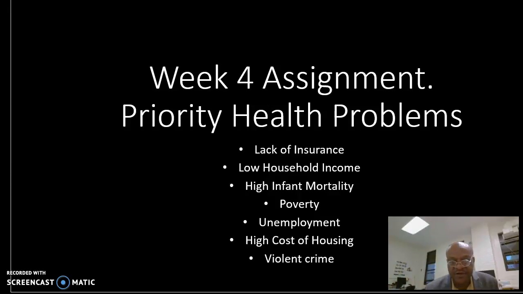My priority health problems are number 1, lack of insurance, number 2, low household income, number 3, high infant mortality, number 4, poverty, number 5, unemployment, number 6, high cost of housing, and number 7, violent crime.